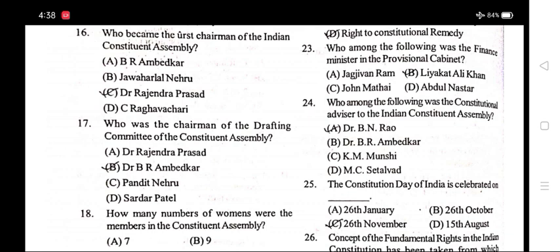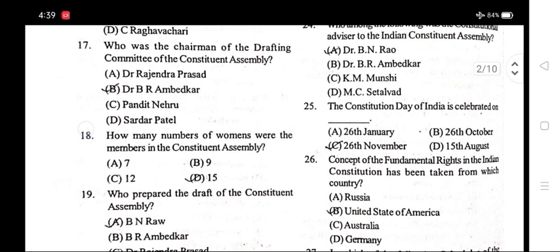Number 16. Who became the first chairman of the Indian Constituent Assembly? Option C, Dr. Rajendra Prasad. Number 17. Who was the chairman of the drafting committee of the Constituent Assembly? Option B, Dr. B.R. Ambedkar.